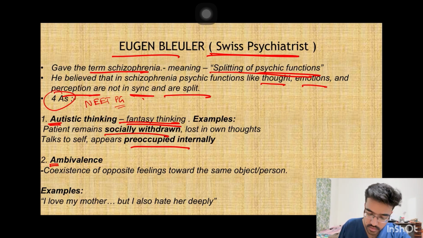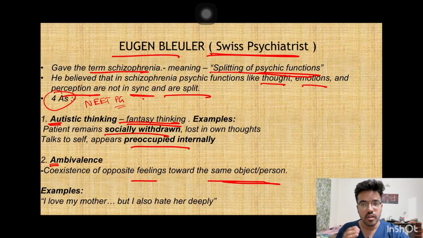Next is ambivalence. Ambivalence means the patient is not able to decide what he wants to do. There is coexistence of opposite feelings towards the same object. Example, the patient will say that I love my mother, but at the same time I also hate her.